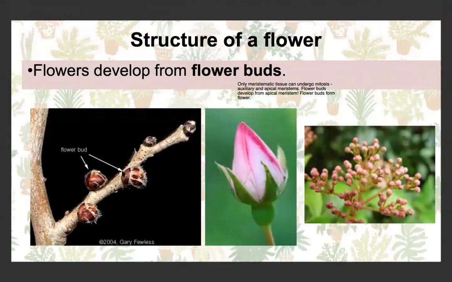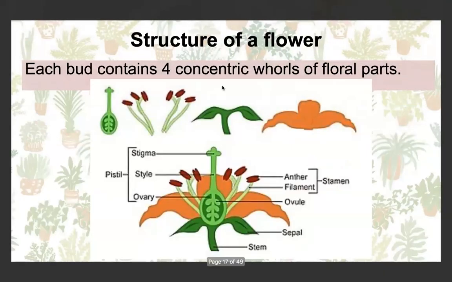Flowers develop from flower buds, and flower buds would be meristematic tissue, so unspecialized tissue, which then undergoes mitosis to form flower buds. Flower buds develop from the apical meristem, which is like the top meristem, but don't stress about this, it's not that important. Each bud in a flower contains 4 concentric walls of flower plants, which are these 4 walls.